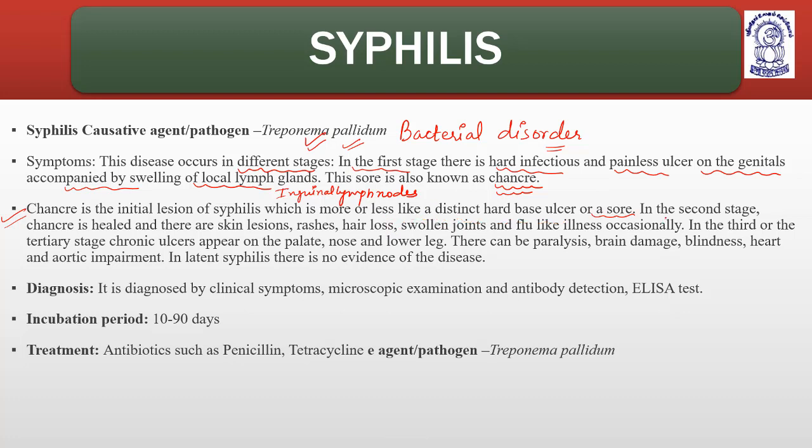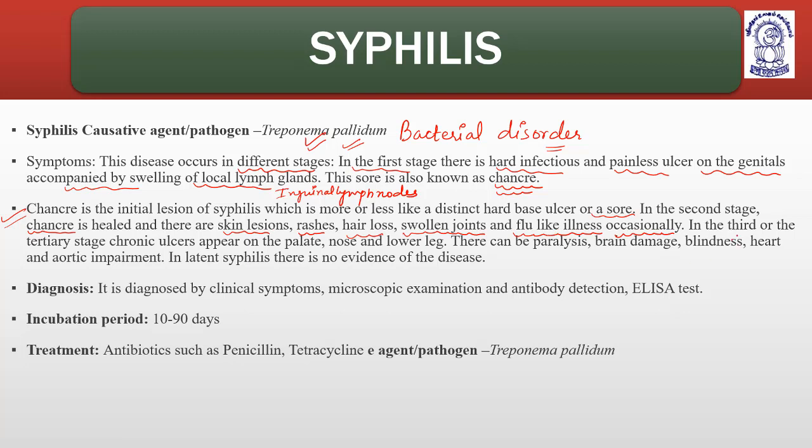In the second stage of syphilis, chancre gets healed and there is a skin lesion like rashes, hair loss, swollen joints means inflammation of joints, and flu-like illness occasionally. Okay. In the second stage, the chancre disappears and comes up with skin lesions, different types of ulcers or ulcer spots on different body parts. Okay. Then rashes, hair loss, swollen joints and flu-like symptoms.